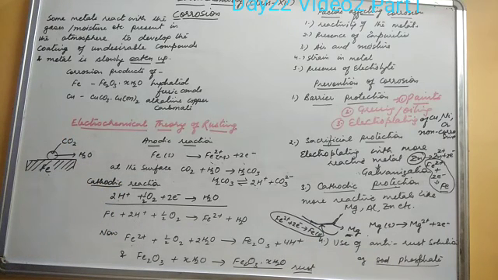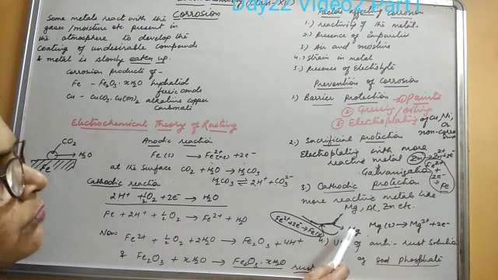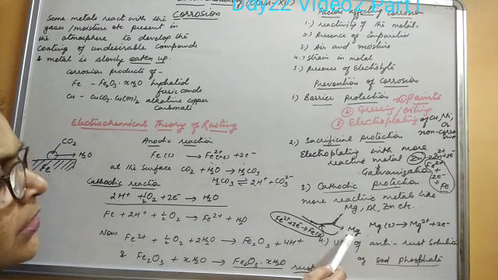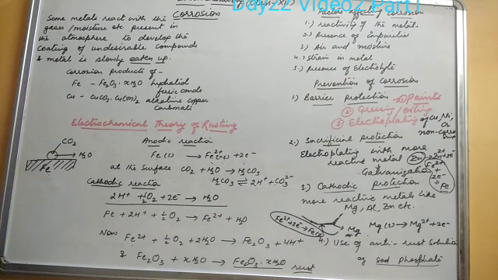This is known as cathodic protection because the metal to be protected is made the cathode, while the metal which is protecting the other metal, here its oxidation takes place, so it is made the anode.